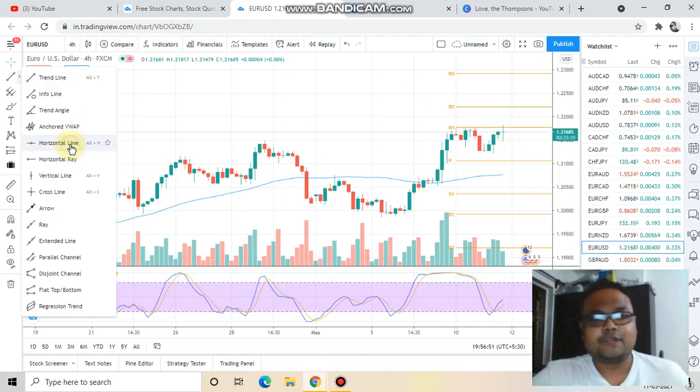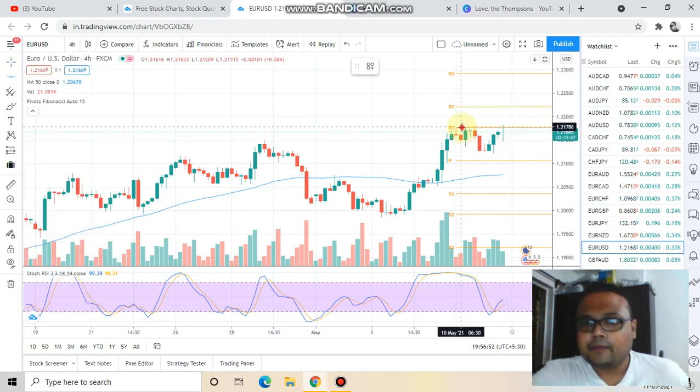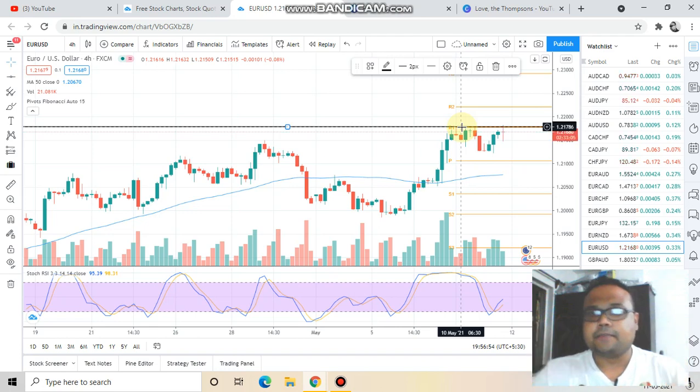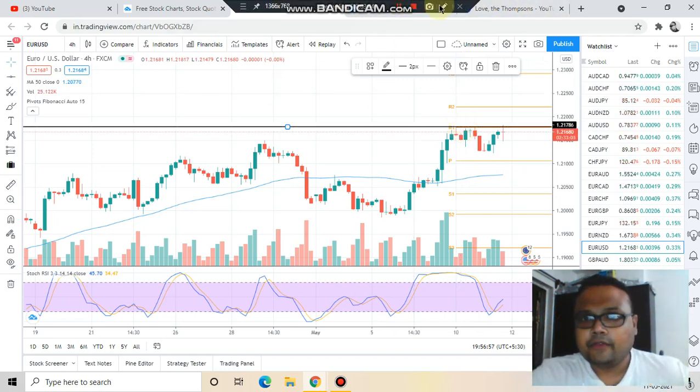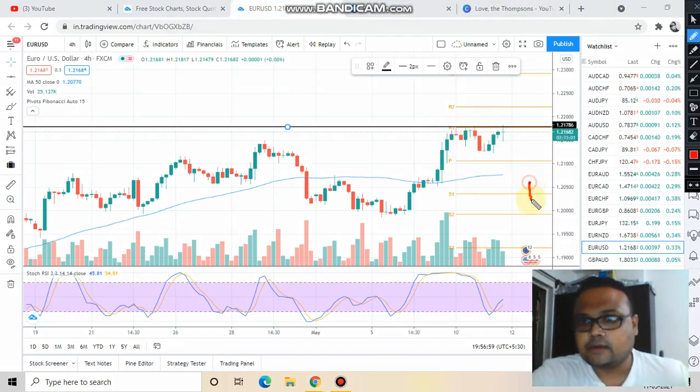So what should be the strategy then? In an uptrend market like this, the strategy is simple. We will wait for the market to cross this level. Sorry about the drawing. Let me draw again. 1.2178.